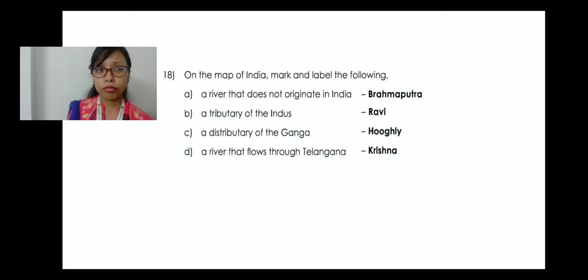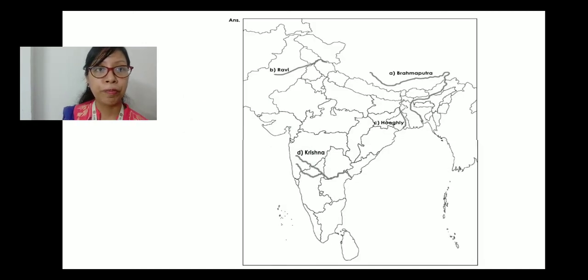Now, in your exam, it is not certain that only these 4 rivers will be coming. Go through each one of the major rivers and its tributaries. The map that I will be sharing, please be thorough with it. Any rivers might come. Clear? So now let's move towards the map. I am going to show it to you.